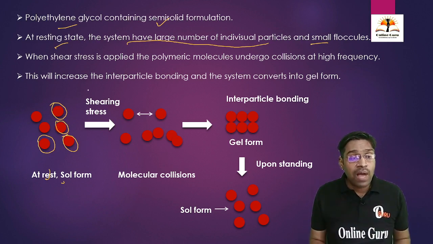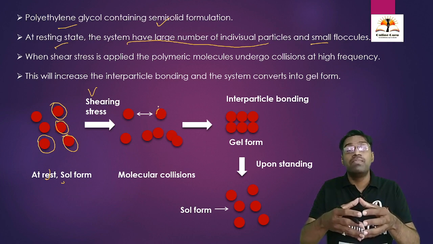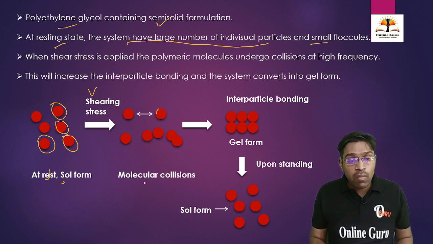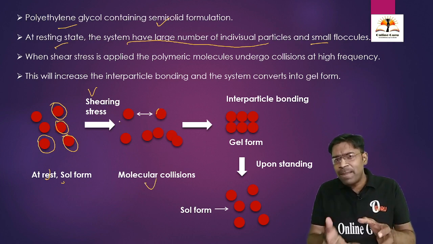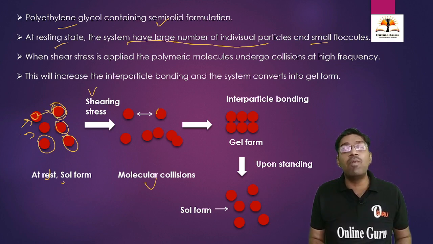But when we apply some shearing stress, what will happen? Due to the shearing stress, these molecules are going to come together. Why is it so? Because of molecular collisions. When we apply pressure to this molecule, it is going to move forward and collide with this molecule.